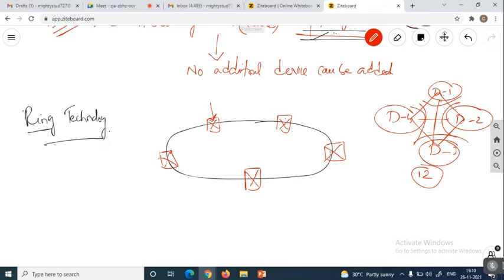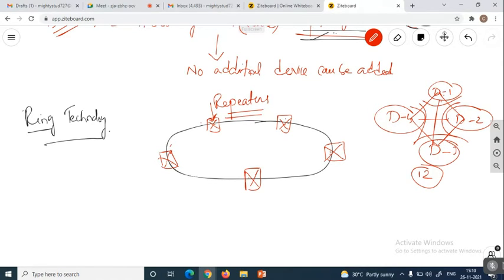Whatever task was executed previously by this device, for the next data also the same operation is going to be handled by this particular device. The data changes for every iteration or every transaction. So that's why the devices in ring technology can be treated as repeaters. What is the meaning of a repeater?